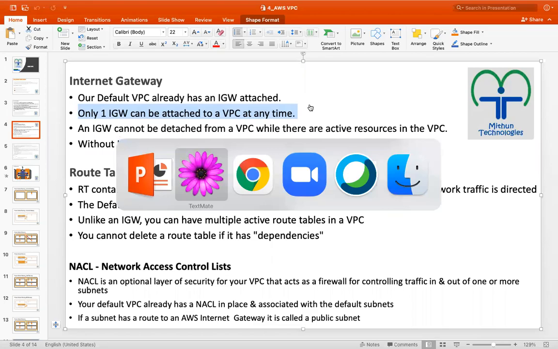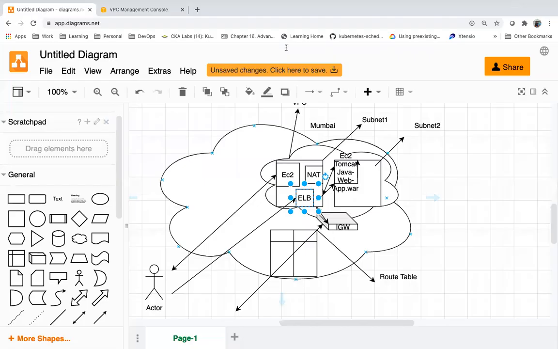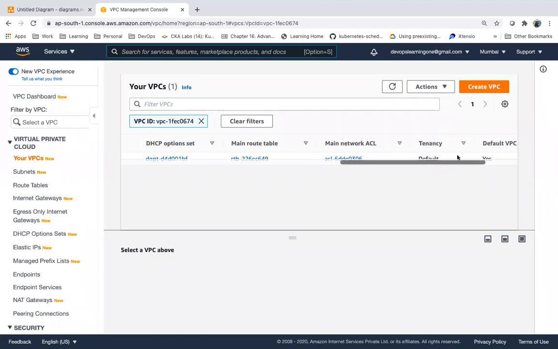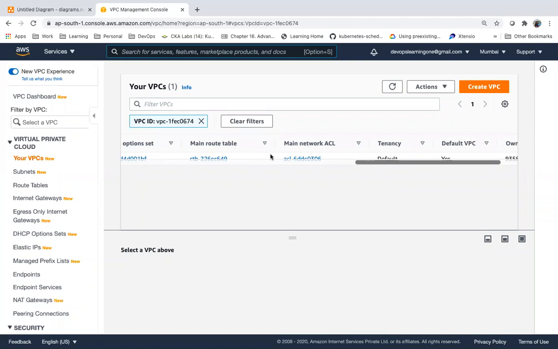If you observe, you go to your AWS, you go to VPC, you see one VPC. This is the default VPC. Whenever you create an account, a default network is created for us, and it will have subnets.